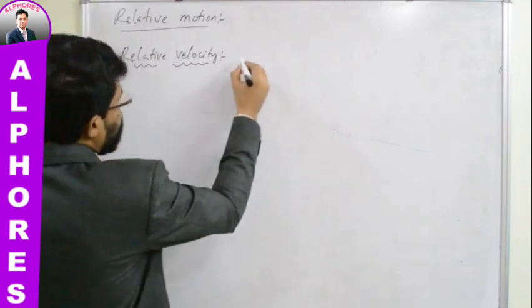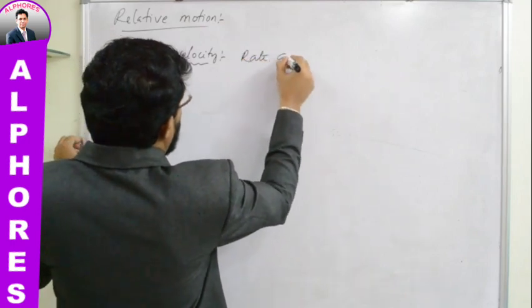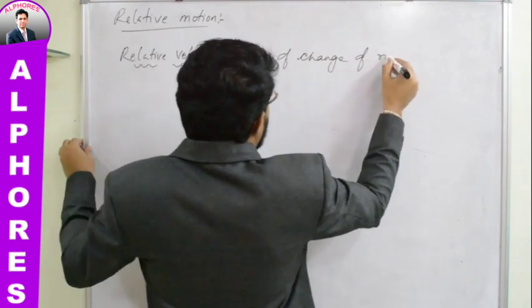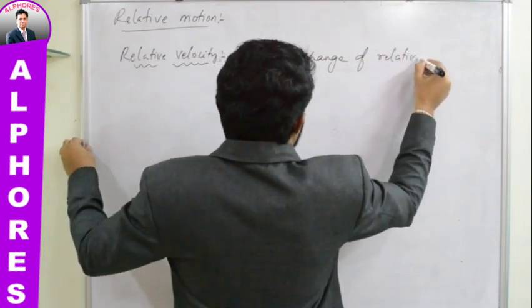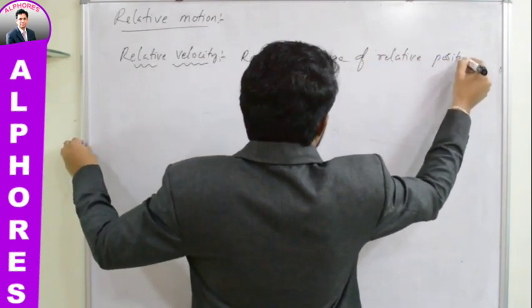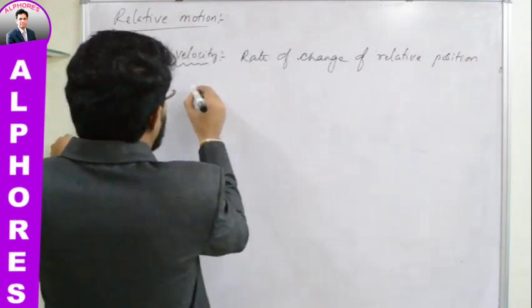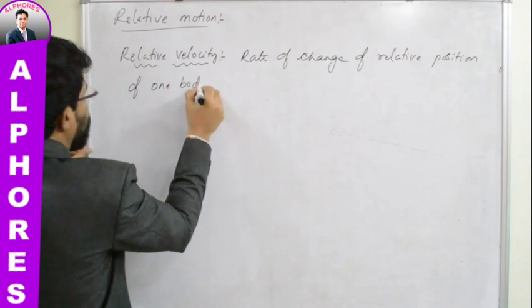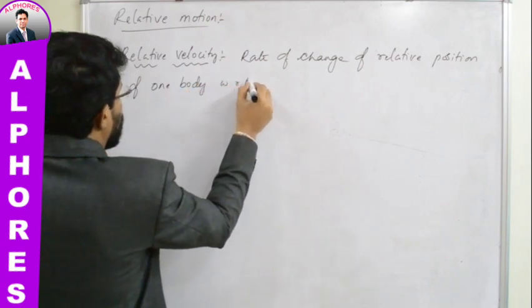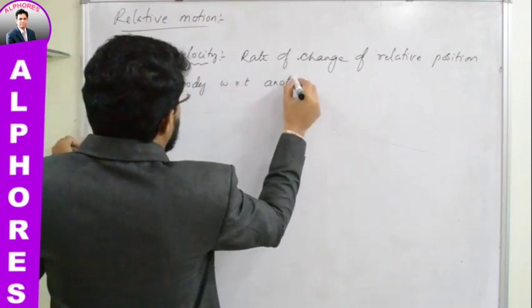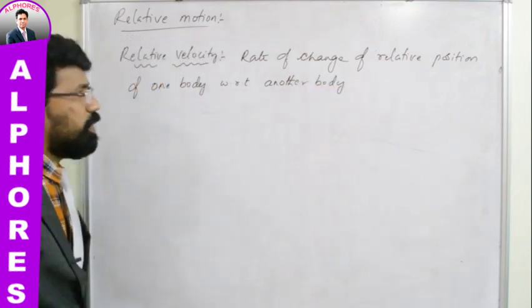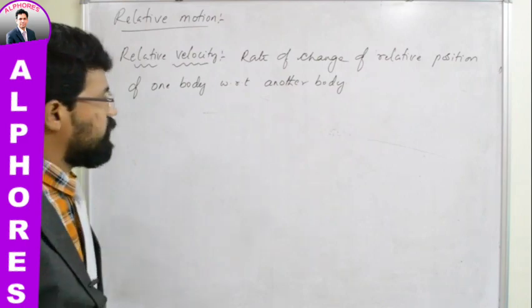So what is relative velocity? Rate of change of relative position of one body with respect to another body.